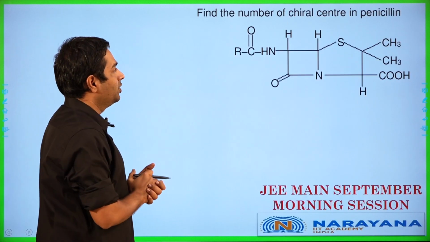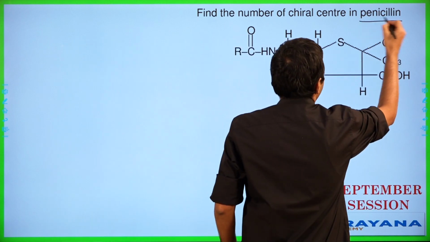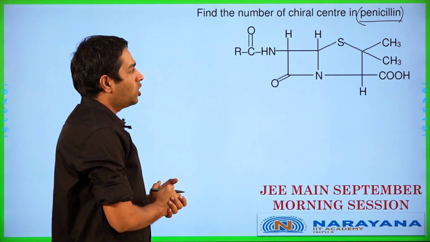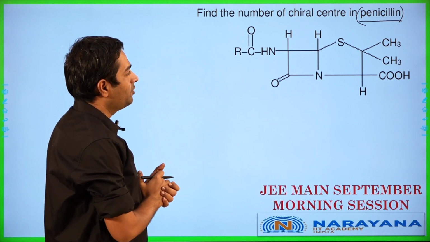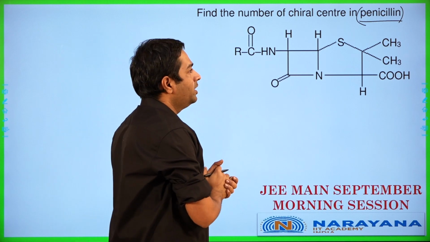The first question here: find the number of chiral centers in penicillin. Penicillin is a broad spectrum antibiotic, which is available in the chemistry in everyday life chapter, and we have the structure luckily given to us over here.